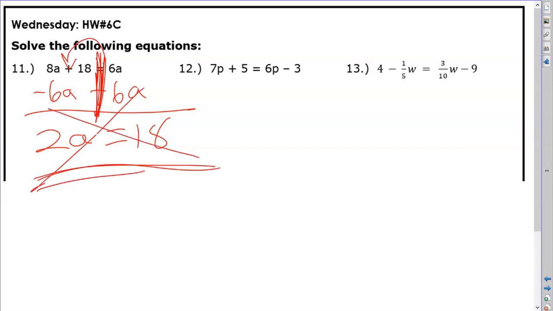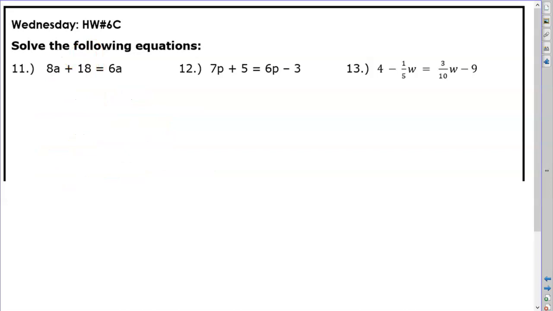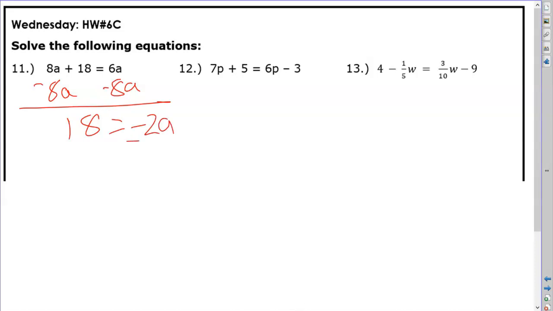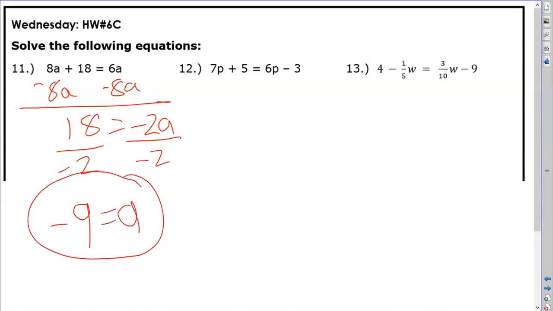There's no way. This can happen because then it keeps my constants and my variables on separate sides. So the final step, we get -9.